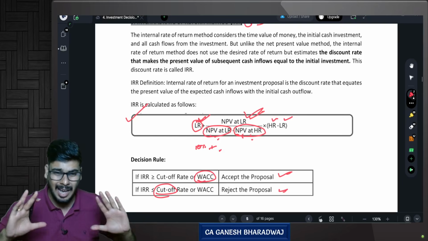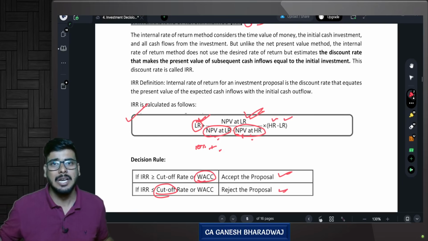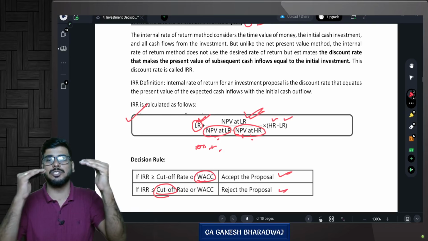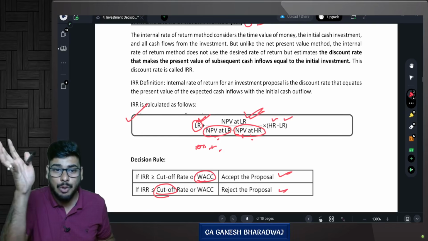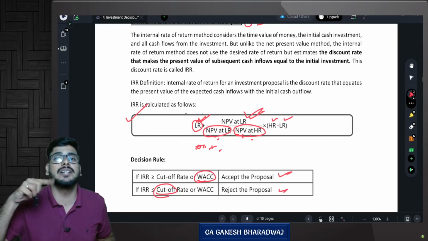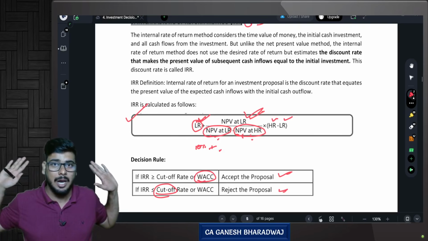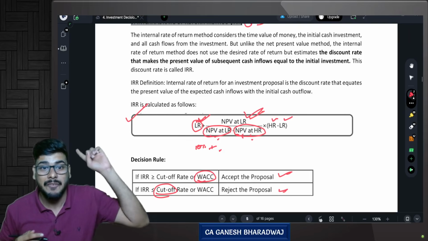Are you clear with this? As simple as that, guys. It's very, very simple. Clear? So what is NPV? NPV is nothing but present value of cash inflows minus present value of cash outflows. How will you arrive at the present value? By using the discount rate as your weighted average cost of capital. Here IRR has no role to play. Are you clear with this? The discount rate is your weighted average cost of capital.